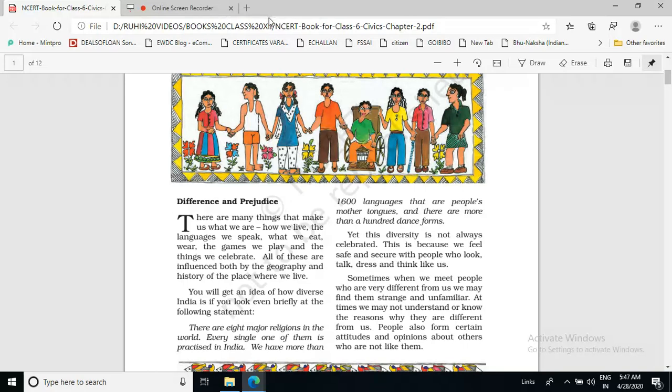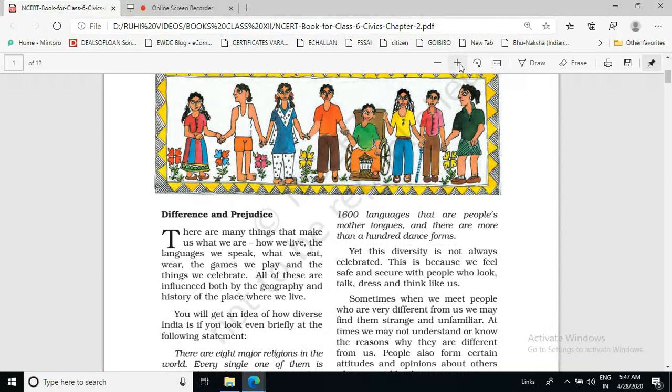Yet this diversity is not always celebrated. This is because we feel safe and secure with people who look, talk, dress, and think like us. So, what is the thinking of the people? We usually think in that direction, that we feel more secure, more safe if we are with people who are like us, who look like us, who talk like us, who dress like us, who think like us.